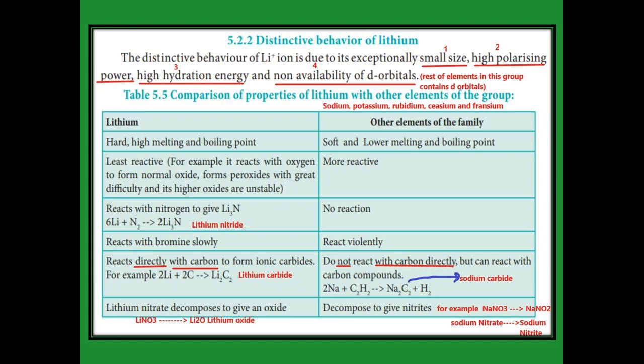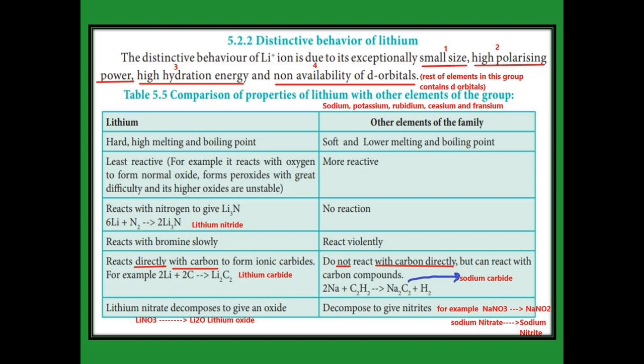Now the comparison between lithium and the other elements. Lithium is hard, but the other elements are soft. Lithium possesses a high melting point and boiling point, but the other elements have lower boiling and melting points. Lithium is least reactive, but the other elements are most reactive. Lithium combined with nitrogen produces Li3N, that is lithium nitride, but the other elements never combine with nitrogen. Lithium reacts very slowly with bromine, but the other elements react very violently with bromine.